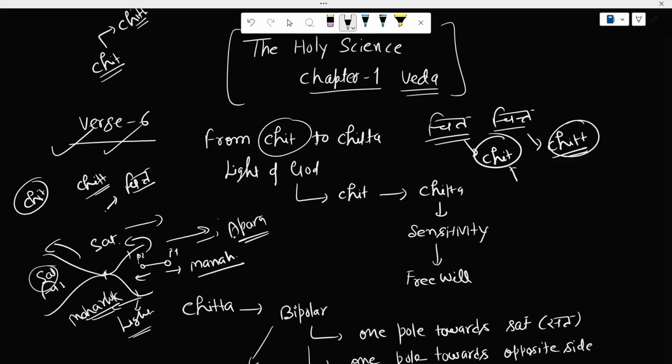From here, all the things start. From these particles, all the life starts. These are the particles which contribute to the creation of nature. So basically, we are nothing but the condensed form of these particles which are known as the chitta, right? Since this chitta is getting the light now, which is known as the godly light as well, right?